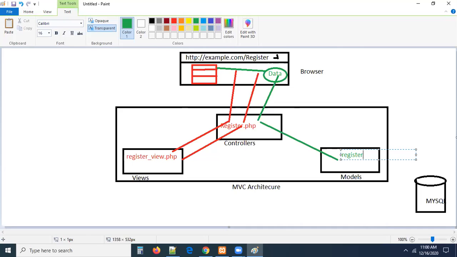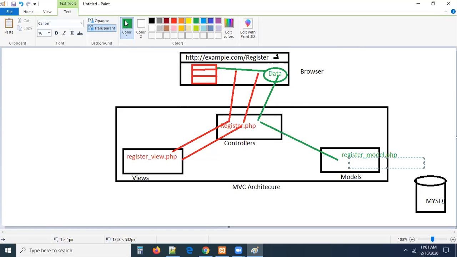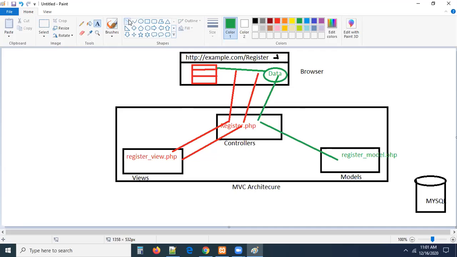Here we are going to create a file, register model.php. What will this file do? This file will collect the data received from the controller. After that, it will send the data to the database. After that, the database will send a response back here.